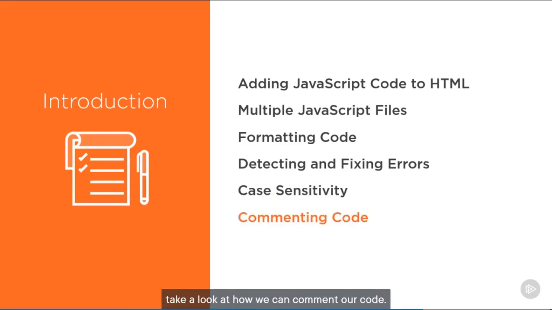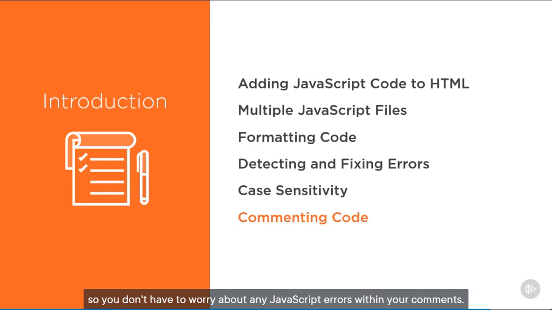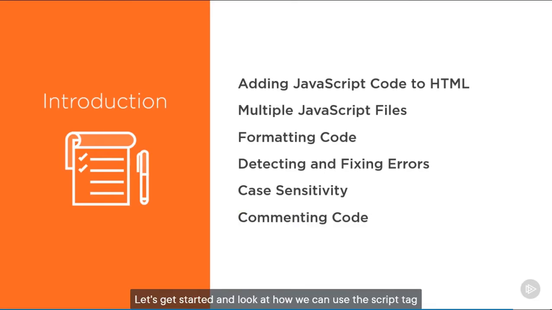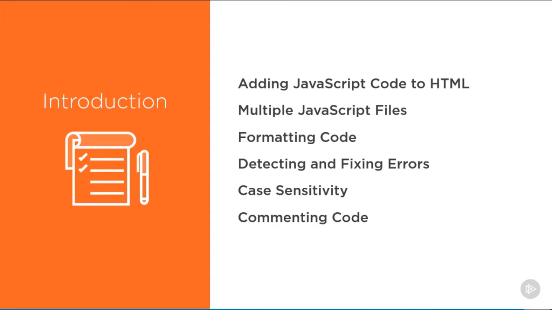Finally, we'll take a look at how we can comment our code. Sometimes code is tricky or complex, and we need to leave notes for whatever developers look at that code in the future. Comments are written in your plain native language, so you don't have to worry about any JavaScript errors within your comments. Let's get started and look at how we can use the script tag in HTML to include our JavaScript code.